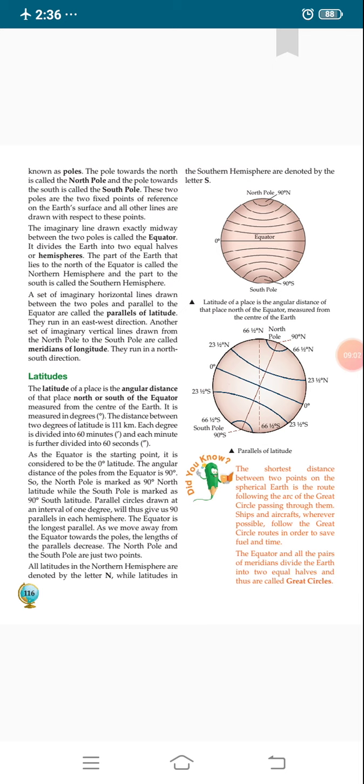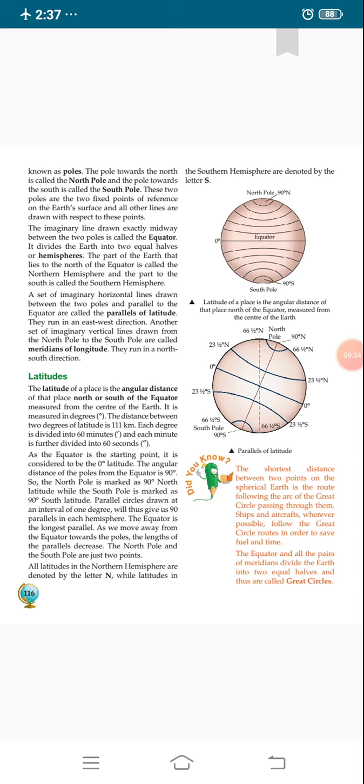The part of the earth that lies north of the equator is called the Northern Hemisphere, and the part that lies south is called the Southern Hemisphere.